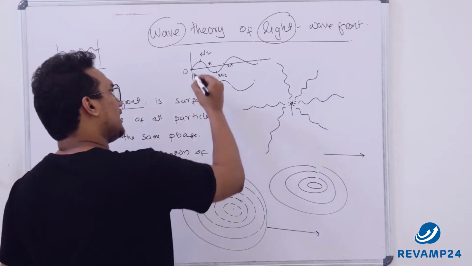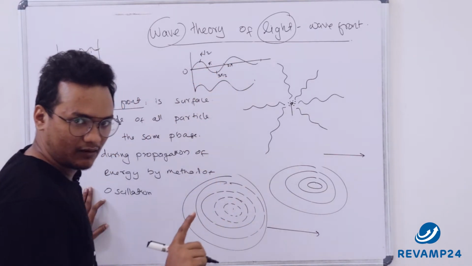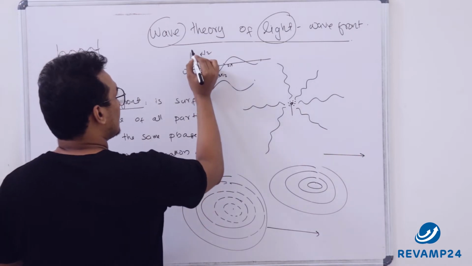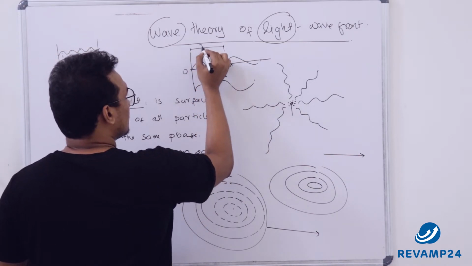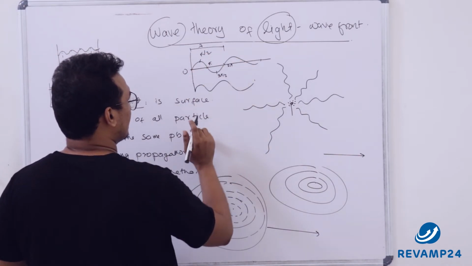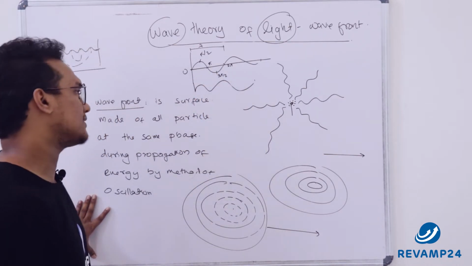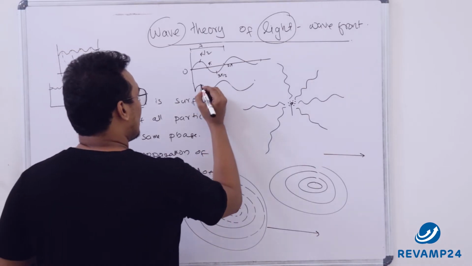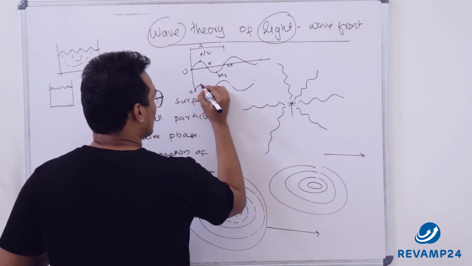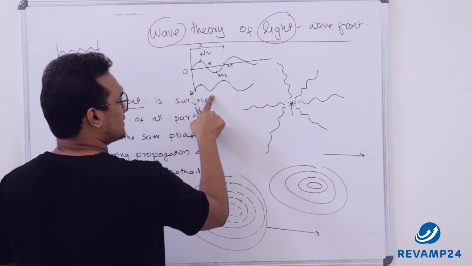So one complete wave represents 360 degrees. One complete wave represents a wavelength or 360 degrees. So this is 180 and this is another 180. Total is 360 degrees. Now the next wave, what is this phase? 0. See, this is the crest and this is the trough.